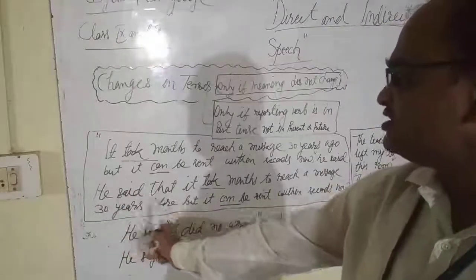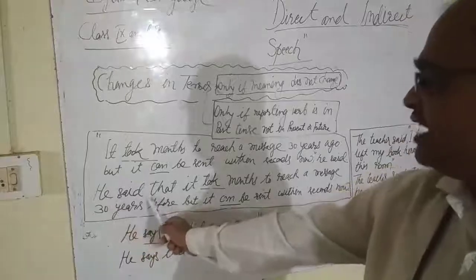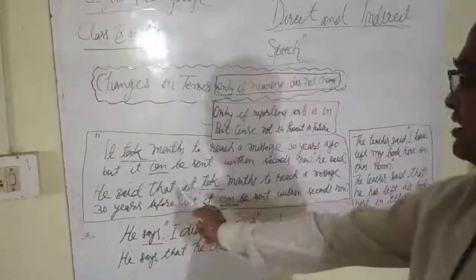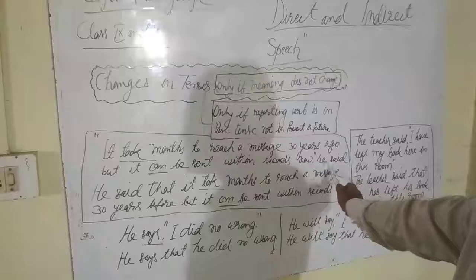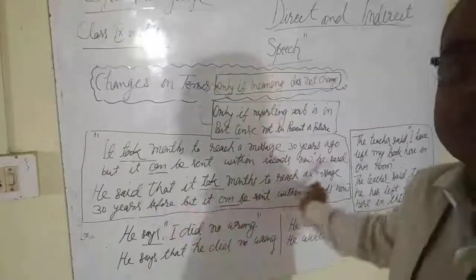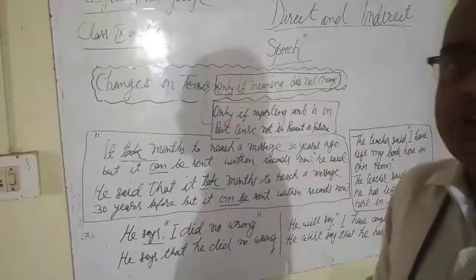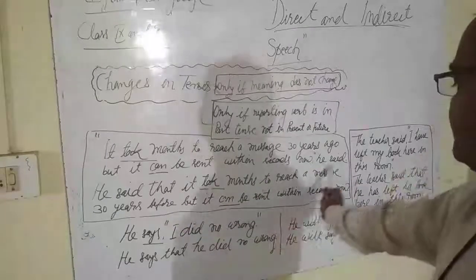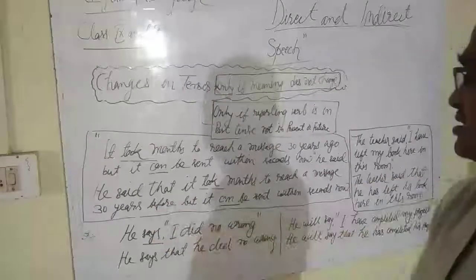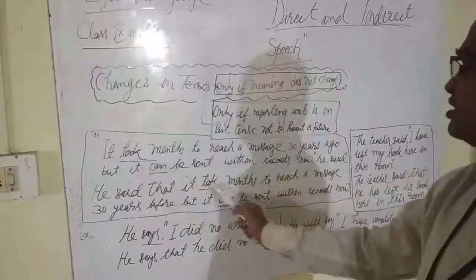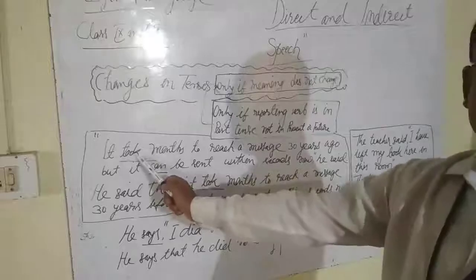So how have we changed it? See, he said, that is the reporting verb. Here the reporting verb will remain the same because there is no indirect pronoun after said, so you have left said the same. He said that it took, no need to change the tense.